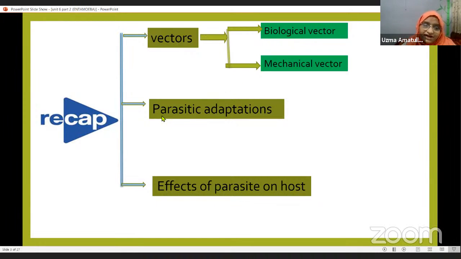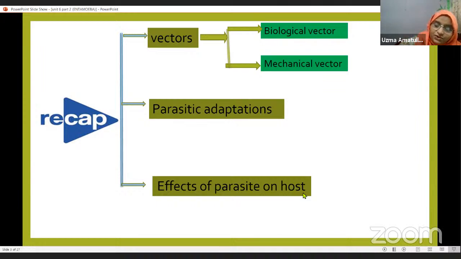Next, we have studied different parasitic adaptations. The parasites make changes in their body so that they can survive in the body of the host. We have discussed these adaptations also. Then the effects of parasites on the host body. The parasite does not do good to the host. They always harm the host. So what are the ill effects of the parasite on the host? We discussed this in the last class.